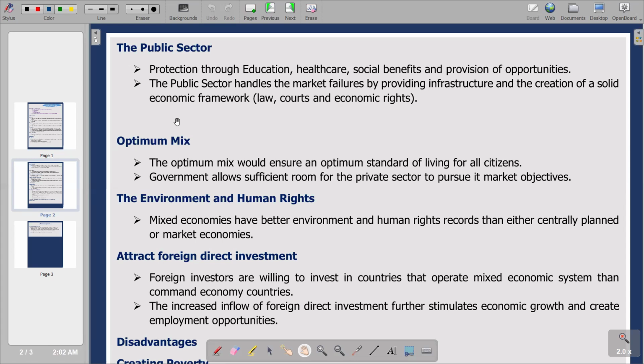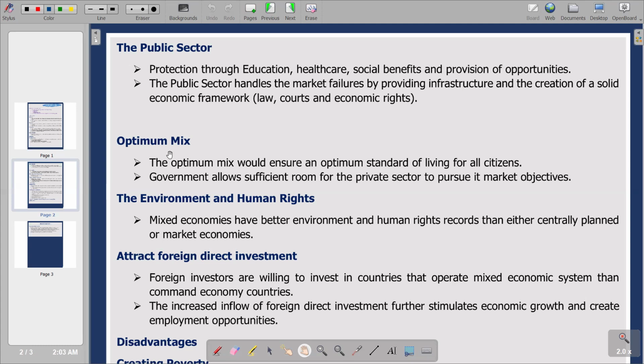Then we have also advantages that we can raise from a mixed economy point of view. Remember, we are saying in the mixed economic system, we have a combination of private sector and public sector. So we have looked at advantages from the private sector point of view. We have also looked at advantages from the public sector point of view. Now, when we combine the two, they operate as a mixed economic system. We have also got advantages that we can deduce from there when we have a combination of private ownership and public ownership.